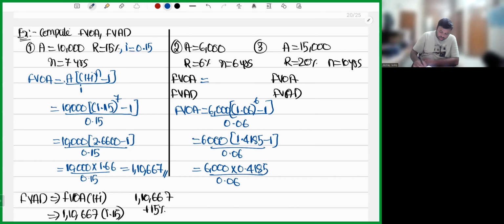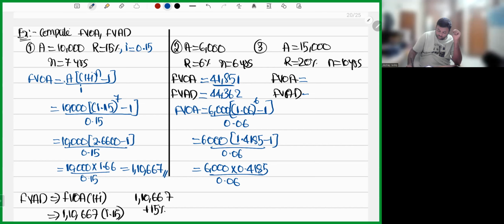It's fine. It depends upon the decimals what I take. 41,851 or 850, 852, anything is fine. So future value of annuity due for 41,851, I'll add 6% interest. So you'll get 44,362. Okay, point something you'll get. You can get 363, 364, 365, or you can get 360. Anything you can get. But the 362 nearby answer you have to get. It depends upon the decimals what we take.